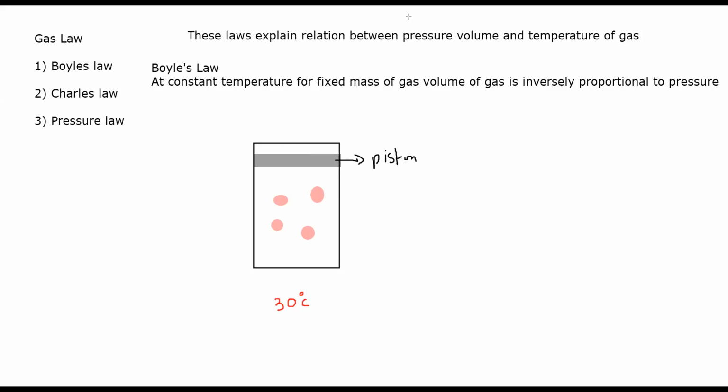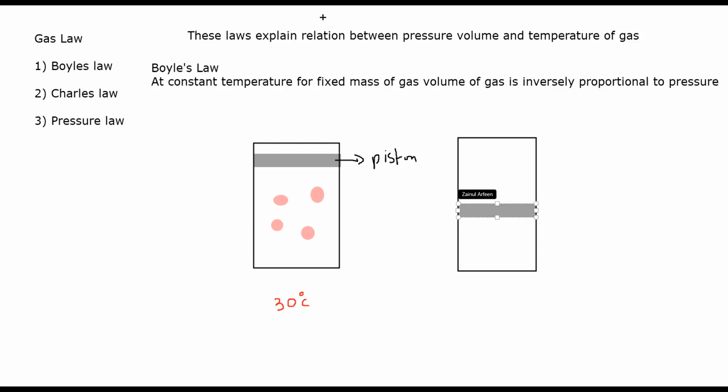If I use the same container and I compress or push the piston, so this was the original position of the piston. Now I push the piston down, so I change the position of the piston.